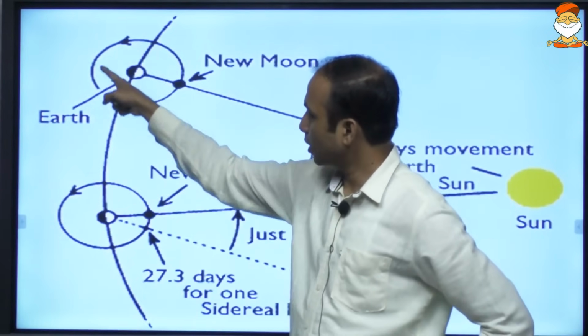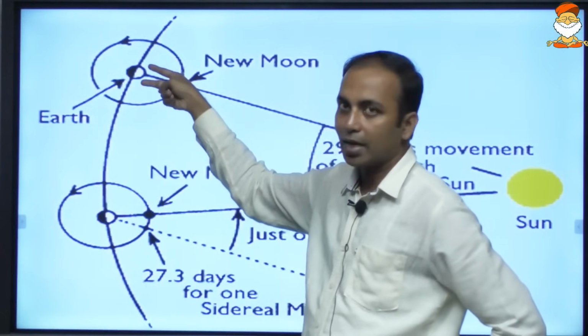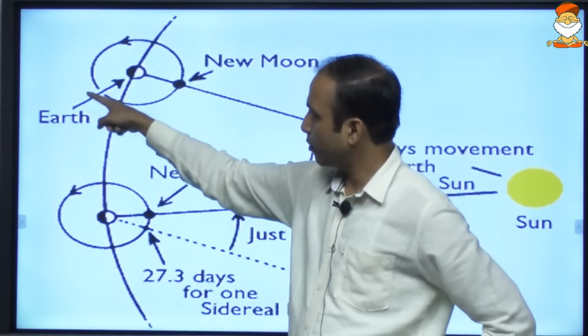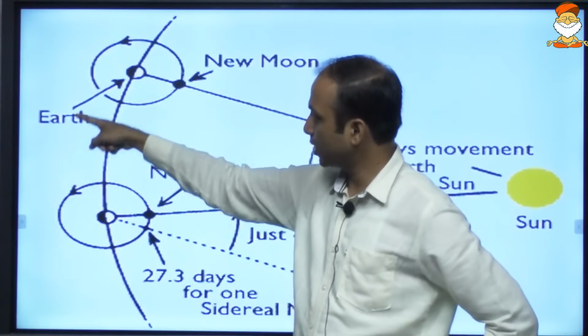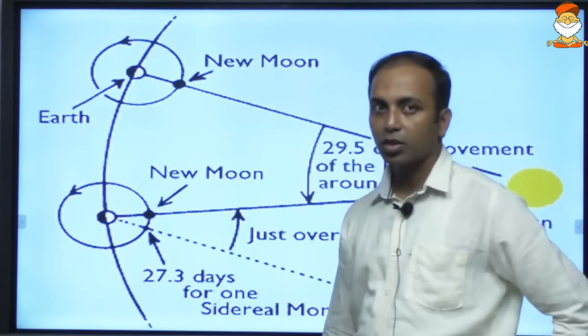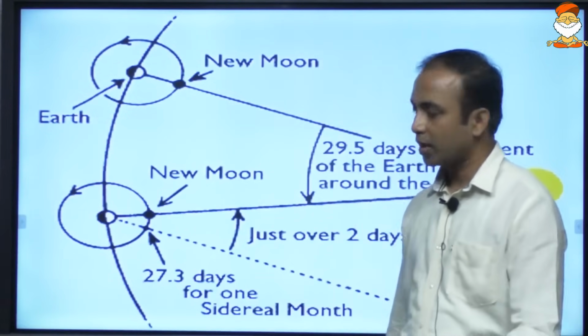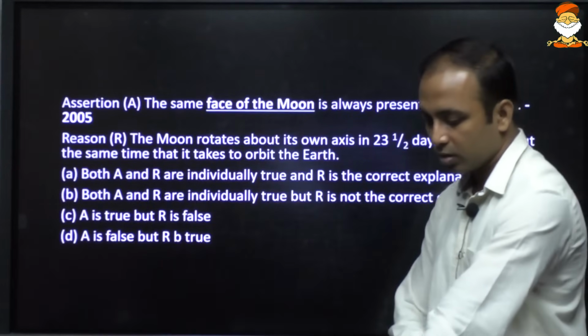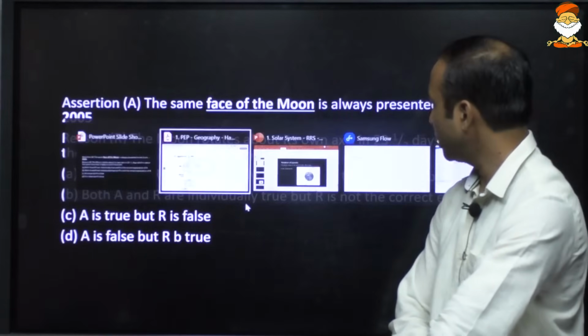So when the moon completes its one revolution, earth is not standing there. The moon has to travel an additional distance in order to catch up with the earth, isn't it? That additional distance is covered in 2.2 days.